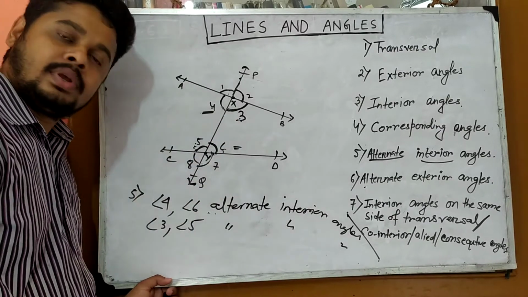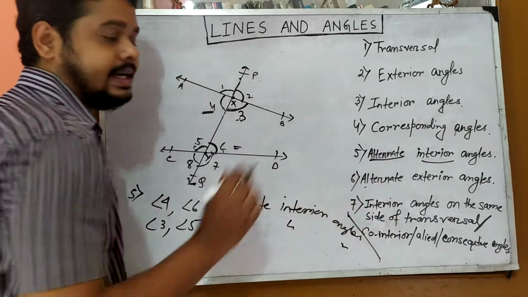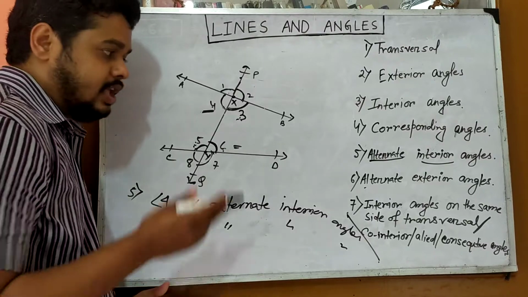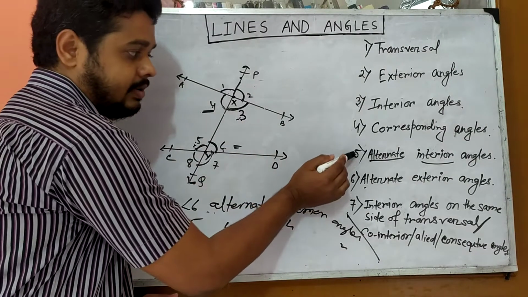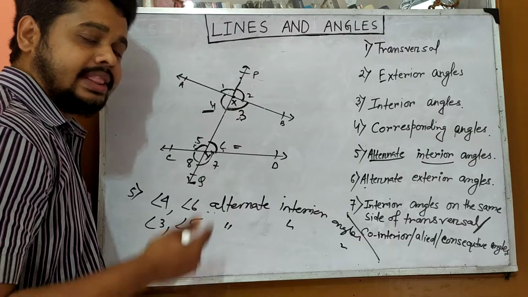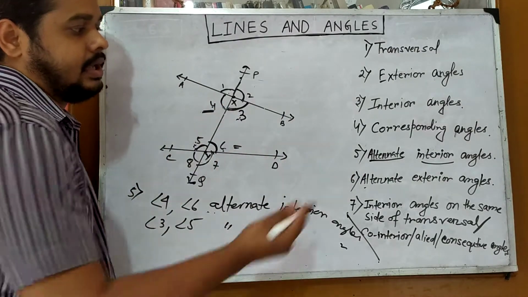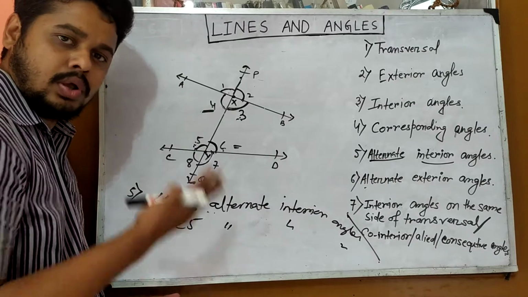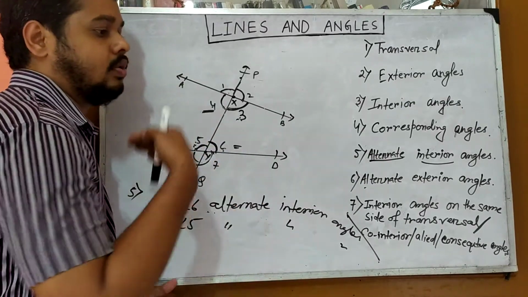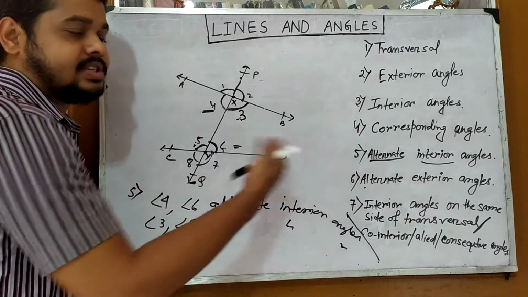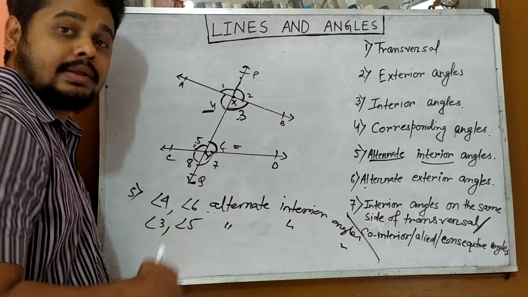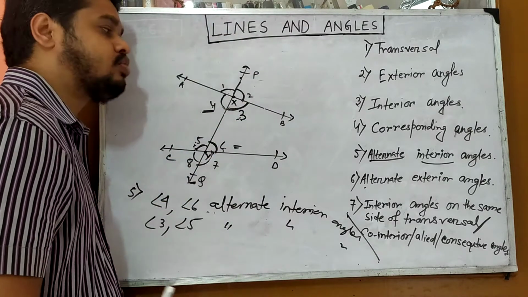5. Okay, now the next point is alternate exterior angle. If you can understand the alternate interior angle, then it is very easy to understand alternate exterior angles. Now alternate means one angle will be on the left hand side, another will be on the right hand side. And exterior angles will lie on the outside part.